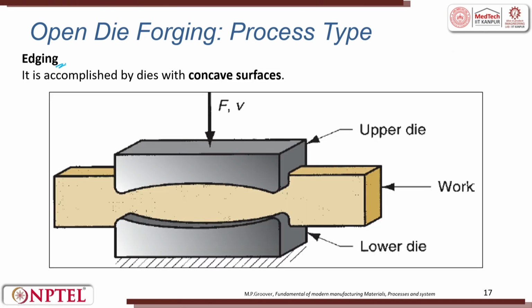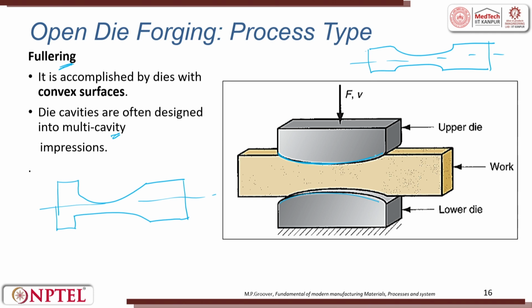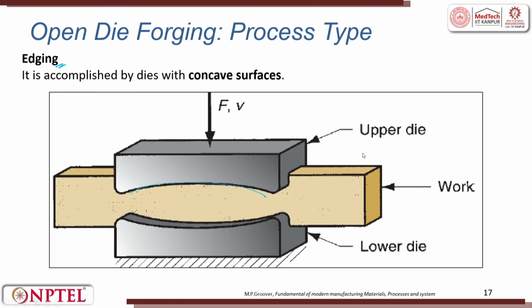So, edging is another process. So, edging is accomplished by die with a concave shape. Concave, the previous one was convex. Right. This is called as edging process.